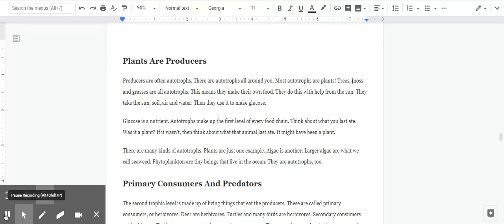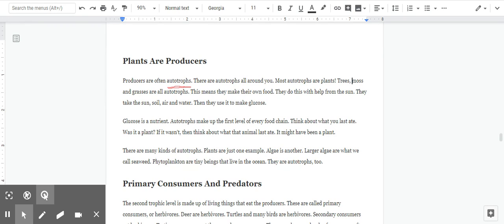Plants are producers. Producers are often autotrophs. I'm going to underline that word also because I've never heard that vocabulary word before, and we're going to learn about it now. Autotrophs. There are autotrophs all around you. Most autotrophs are plants. Trees, moss, and grasses are all autotrophs. This means they make their own food. They do this with help from the sun. They take the sun, soil, air, and water. Then they use it to make glucose. Glucose is a nutrient. Autotrophs make up the first level of every food chain.